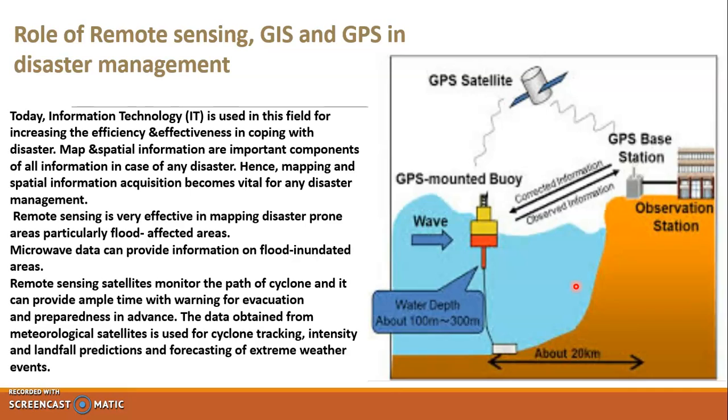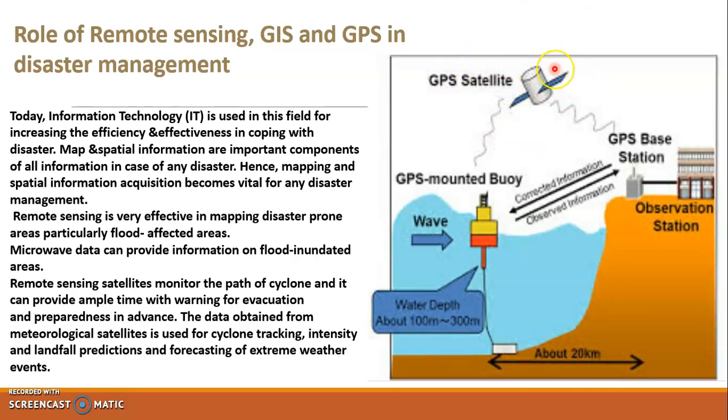With the help of such devices you can detect the intensity of waves, whether cyclonic waves, or whether there are any chances of floods. Microwave data can provide information on flood-inundated areas. Remote sensing satellites monitor the path of cyclones, and can provide ample time with warning for evacuation and preparedness in advance. If there is a cyclone or a thunder wind storm, it can be detected with the help of satellites.